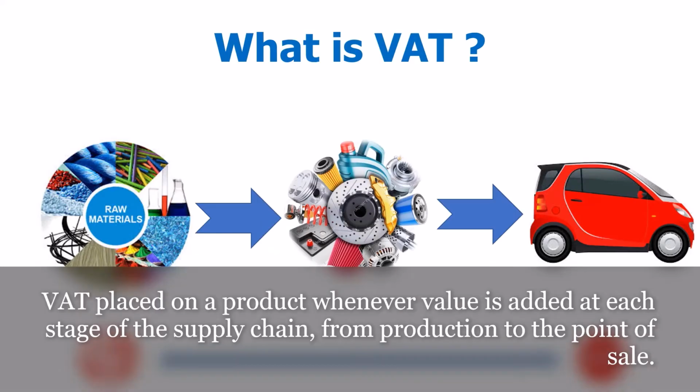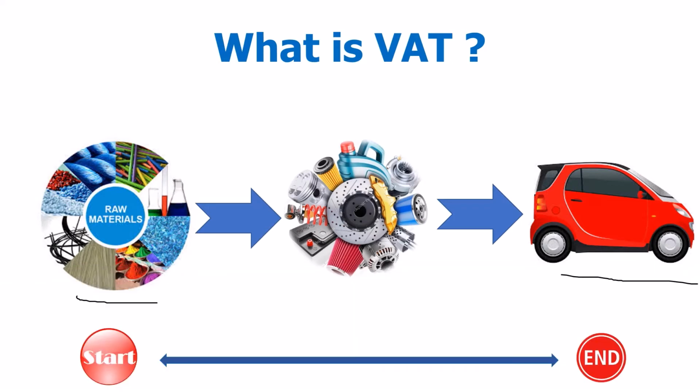Tax is always applied on the value addition of the production of a good or the supply of a service. Value addition means, if we think about the production of a vehicle, we can recognize 2 points. First point, some raw materials, then ending point, the complete car. In between this starting and ending point, there are so many conversions. Basically VAT will be applied on the value of this conversion. If the value of this conversion is, say, 2000, then the VAT rate will be applied on this value.